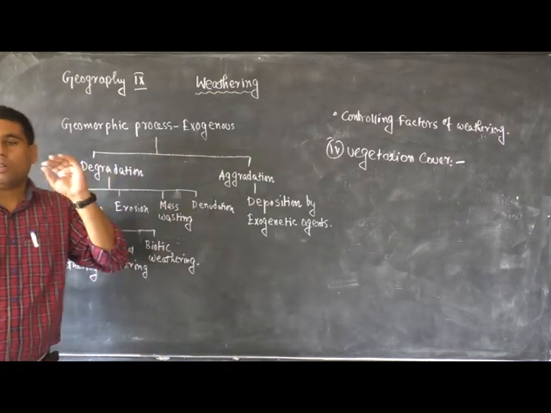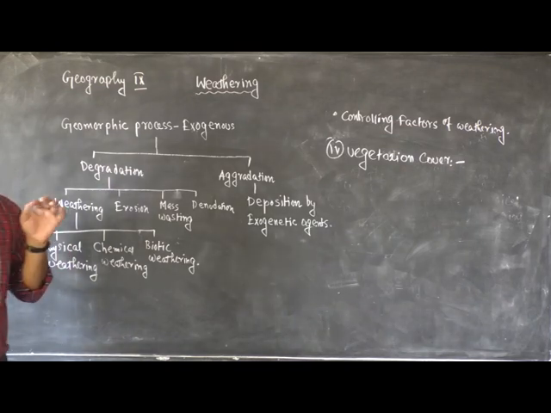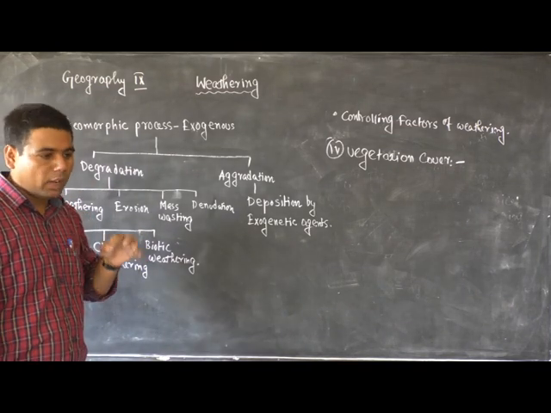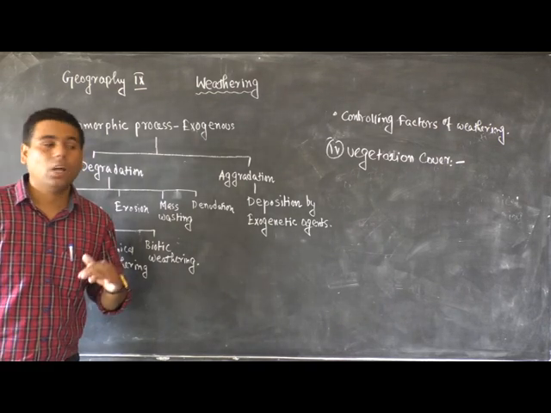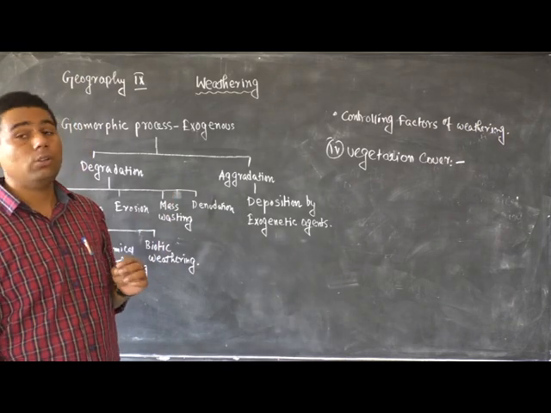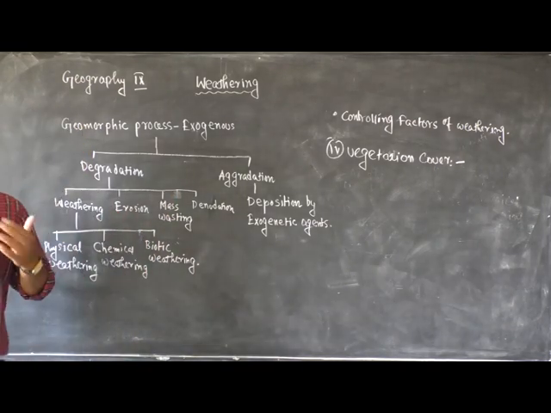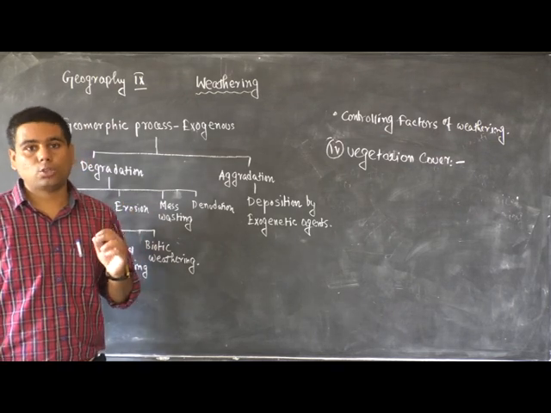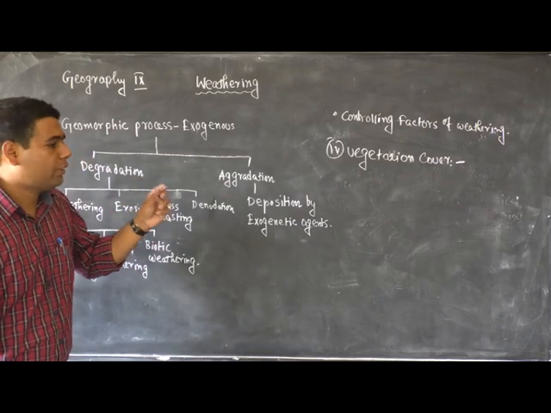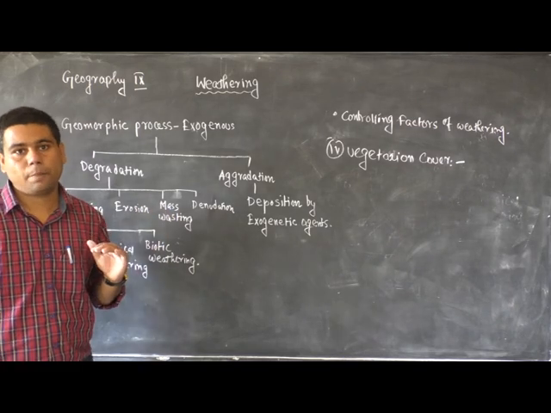Actually, the roots of the plants penetrate into the soil and exert great pressure within the rocks or within the soils, due to which rocks finally break down into small blocks of rocks. That's why mechanical disintegration of rocks also occurs by the penetration of roots of the plants.